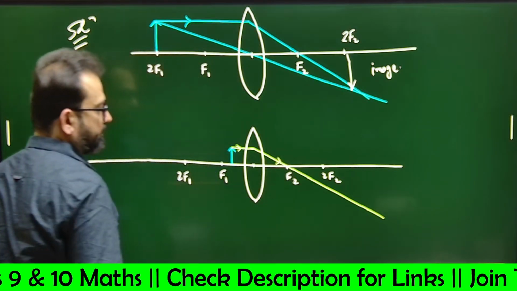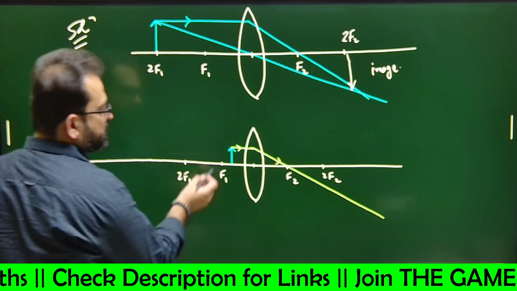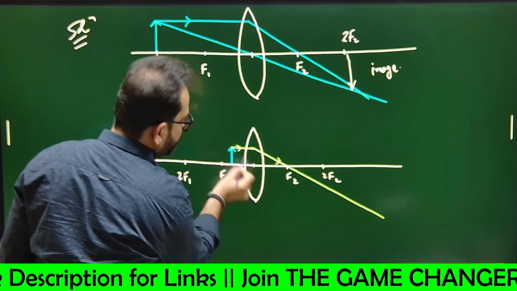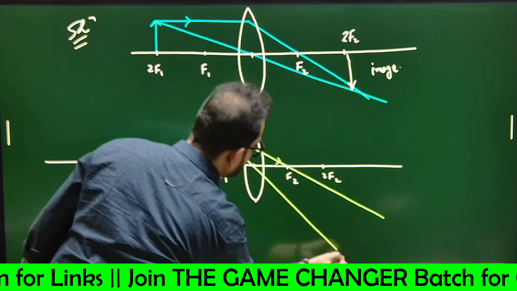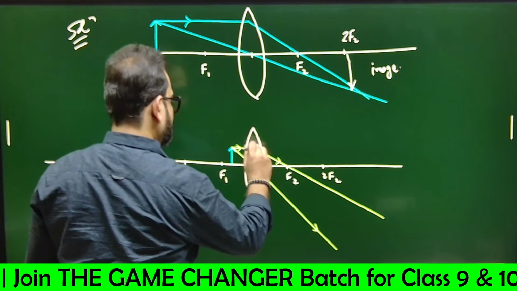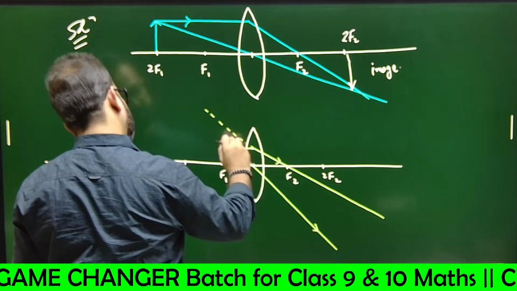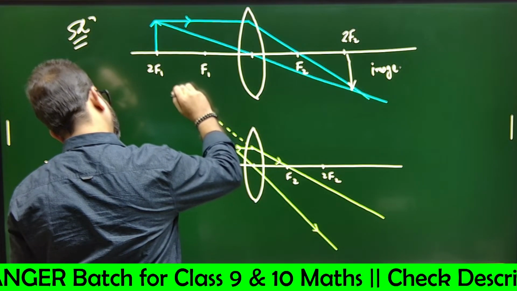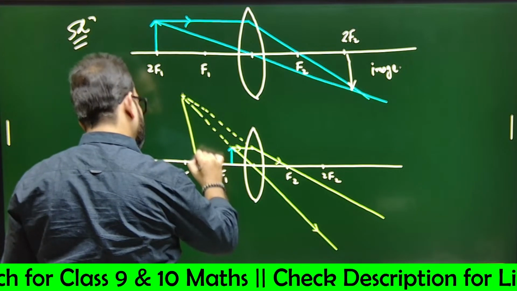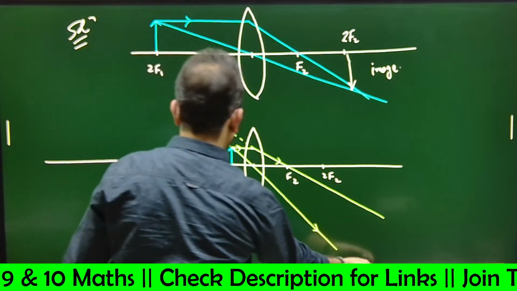If we make that ray diagram, a ray will go parallel and it will pass through F2, yes or no? Another ray going towards the pole will go straight, yes or no? So can you see that this is the image?